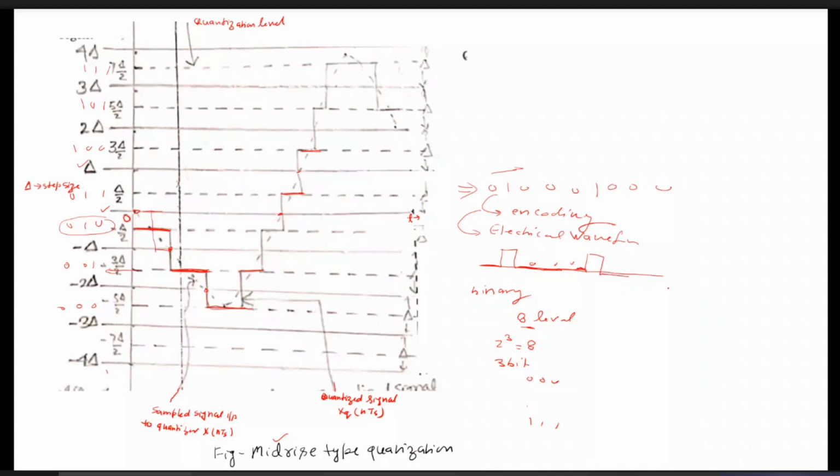Depending upon which type of encoding method you have used, we will study various types of encoding methods. So we can represent this binary data as the equivalent electrical waveform, and this waveform we can transmit. This is how we can convert analog signals to equivalent digital signals through the process of PCM, pulse code modulation. So this is the overall step.